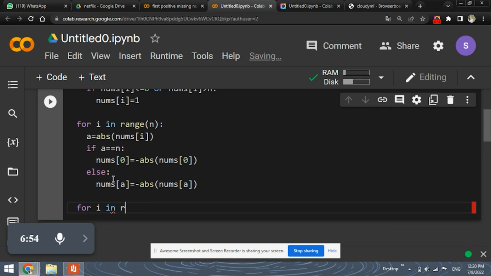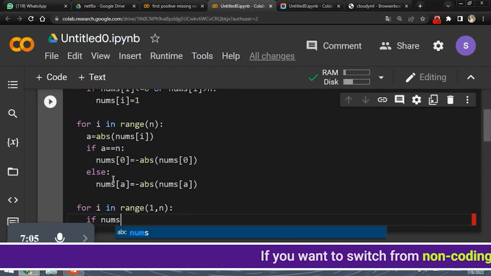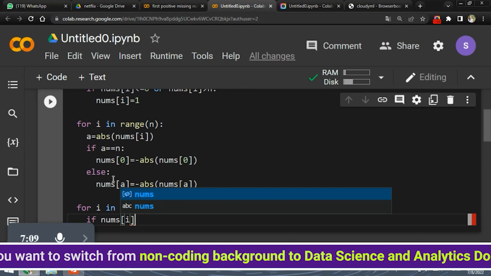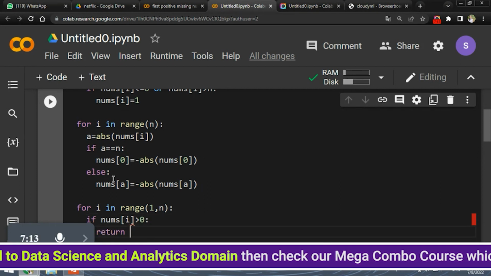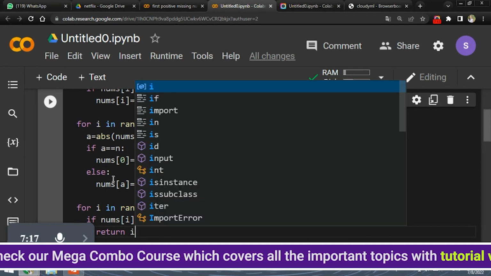Okay, now after completing this for loop, another for loop has to be run for checking if the numbers are greater than 0, and we will be displaying the first number which is greater than 0. So for i in range 1 to n, if nums of i is greater than 0, then we are going to simply return i.